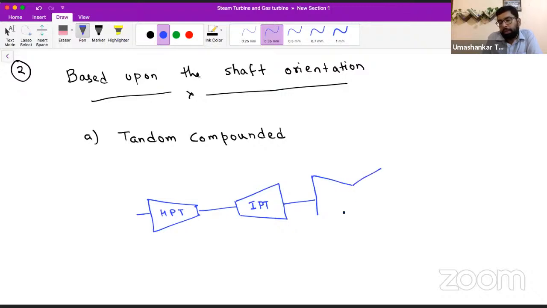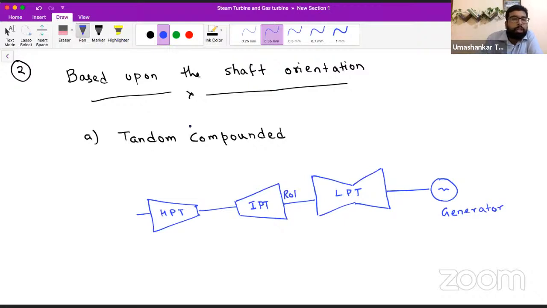This is one low pressure turbine, and this is our generator. So in a tandem compounded steam turbine, we just have one rotor on which all the turbines are connected, and we have one generator. Everything is connected to one rotor. We call it tandem compounded.